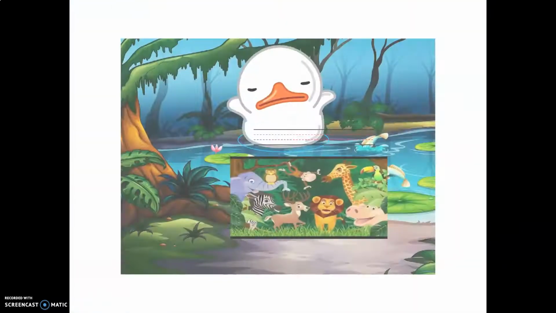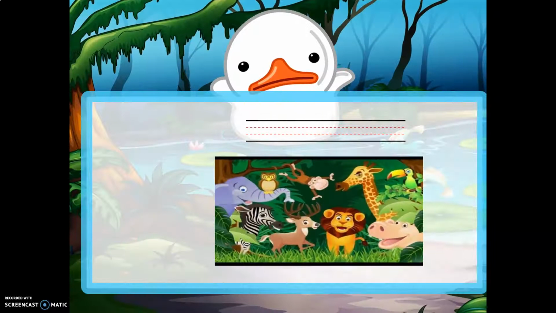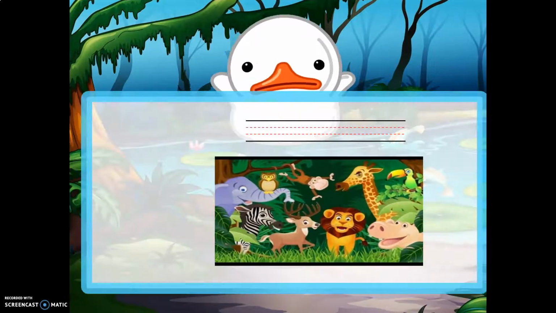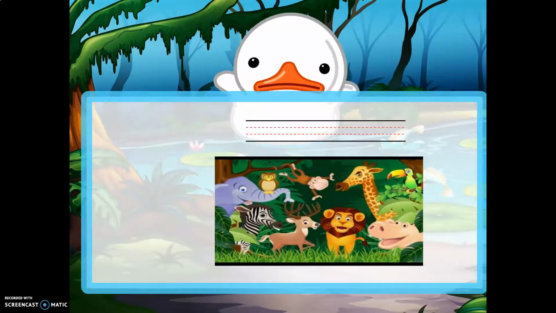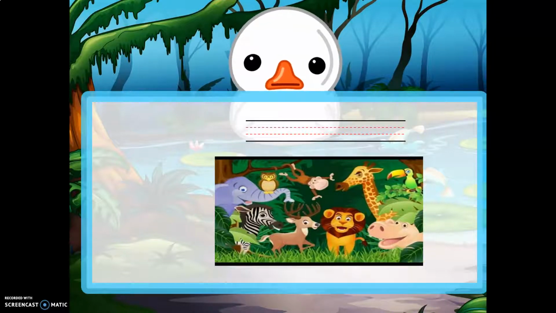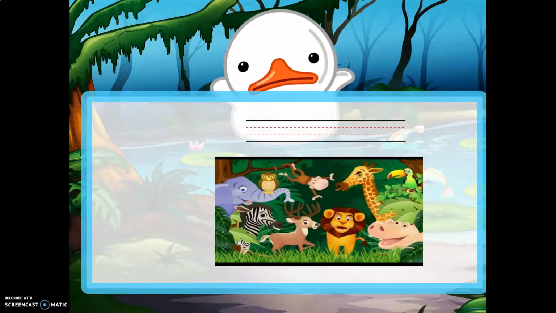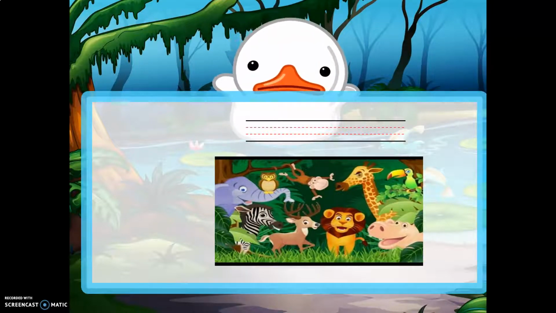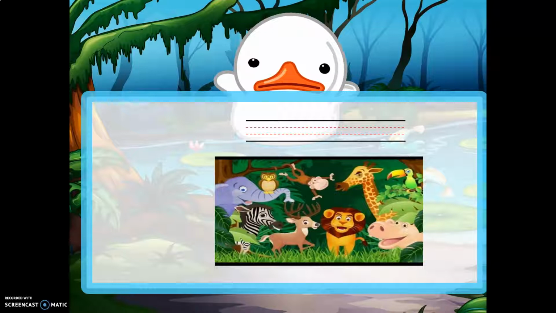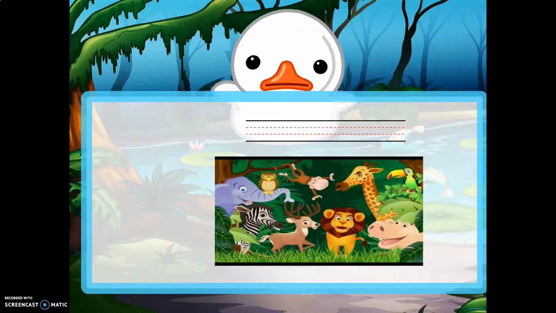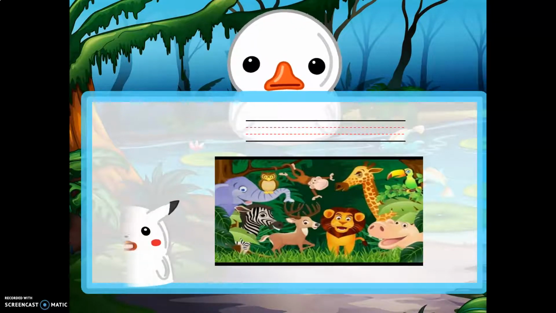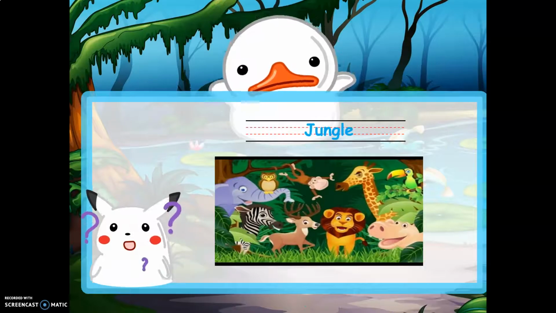What about number 2? What can you see? In this picture, I can see so many animals. Like what? Like a lion, a zebra, an elephant, a giraffe, and birds. Also a monkey. So, where do they live? We can say they live in a jungle. They live where? A jungle. So this is the jungle. Okay, girls? It is a jungle.